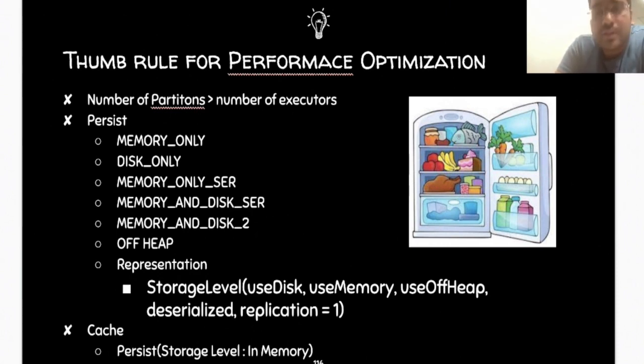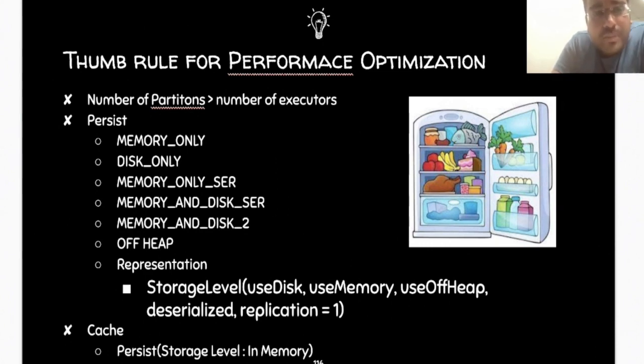How will it work? For every item, he won't go to the grocery store to bring it. So he will buy the things in bulk and store them in a cache, which is very near to the kitchen, just like a fridge, right?